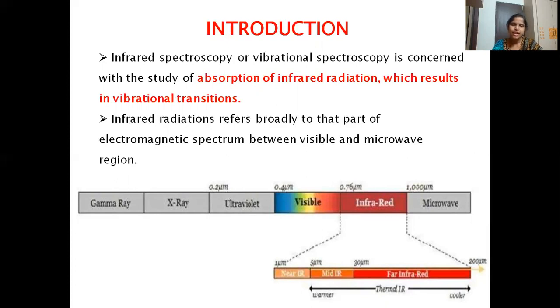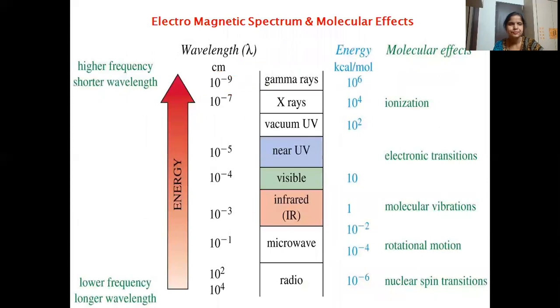In our last class we saw UV-visible, where highly energetic radiations help in transitions taking place in the electronic energy levels. Whereas here, IR radiations are less energetic when compared to UV-visible, so the transitions take place only in the vibrational energy levels.